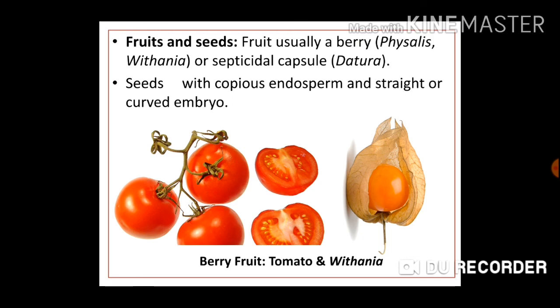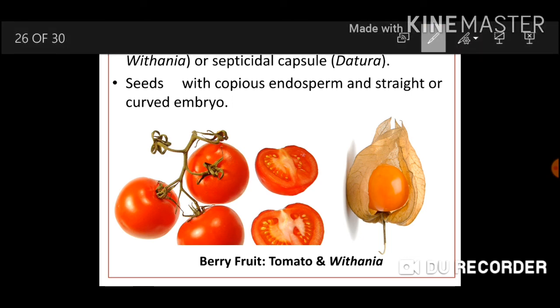What is the difference between these two? In both the cases the calyx is persistent. The only difference is that in Withania the sepals become enlarged and they envelop the fruit, whereas in tomato the calyx is persistent but is not becoming large.